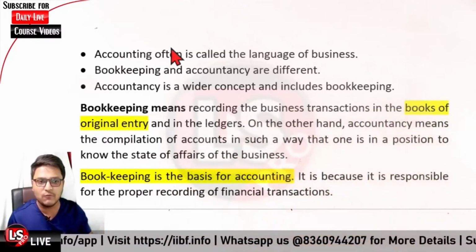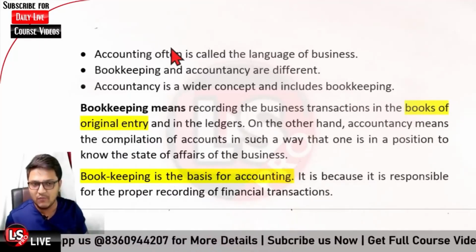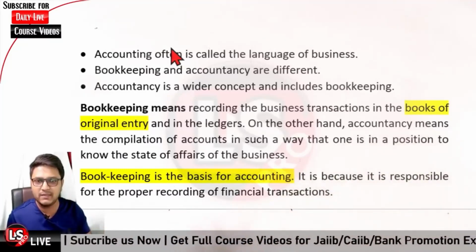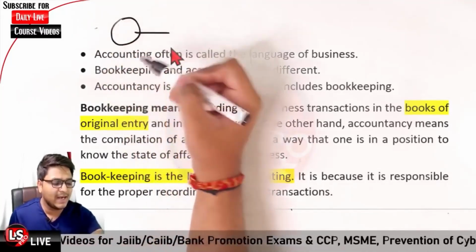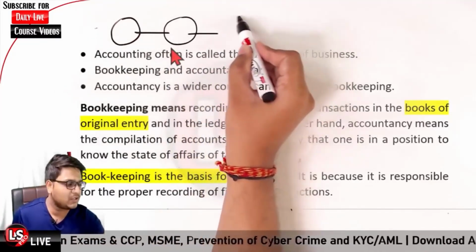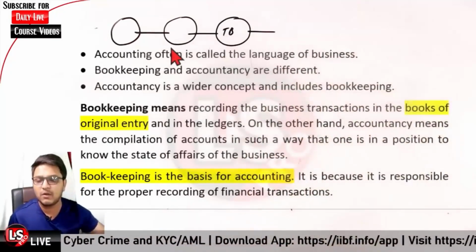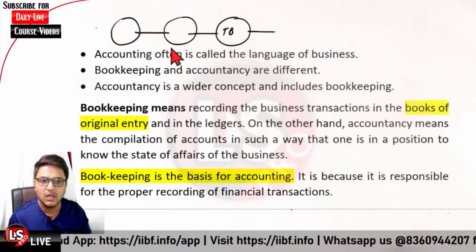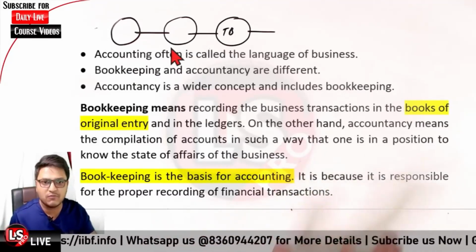First of all, the business transactions are recorded in the books of original entry. We will be clearing this concept in our next unit, but let me tell you basically what happens: we record in the books of original entry, then the entries are passed to the journal, then from the journal the trial balance is maintained, and further from that basically we conclude the balance sheet and the profit and loss account, okay. So that is the process that is included. We will be covering that differently in another chapter, but the point is that in the process of bookkeeping, we record the business transactions, okay.